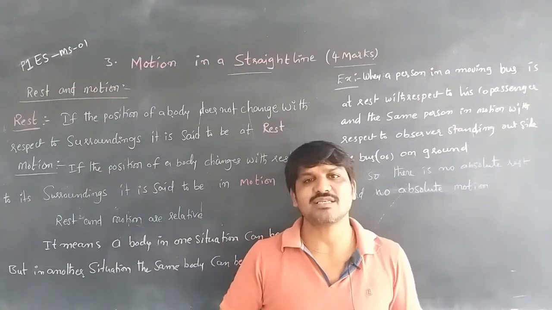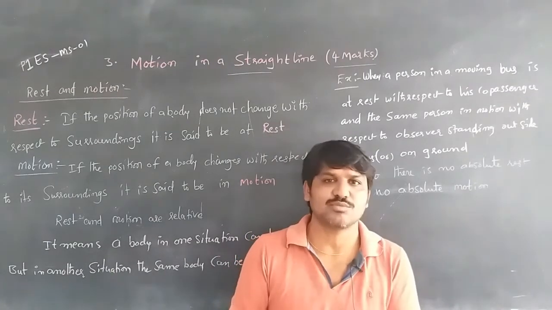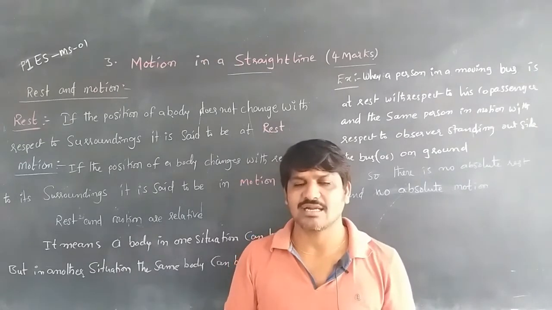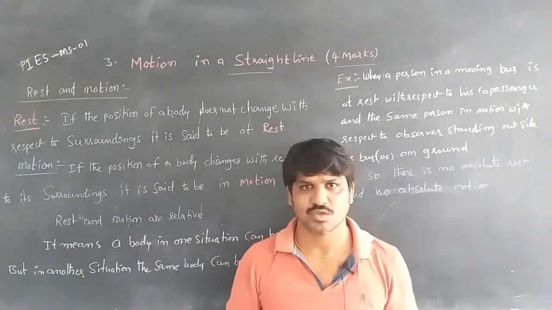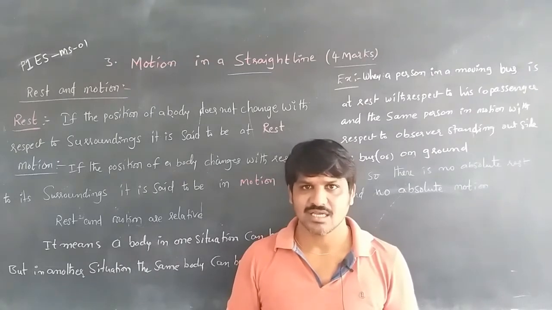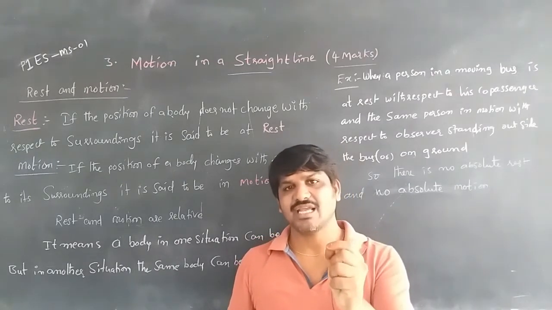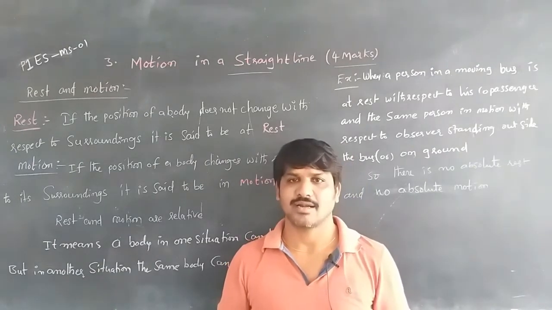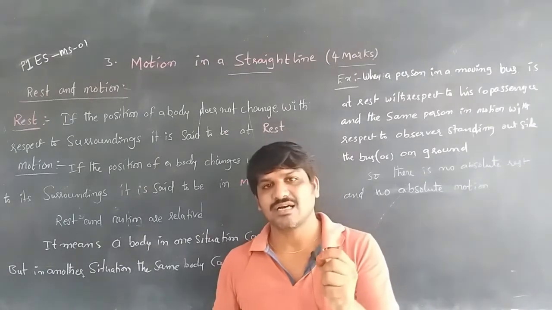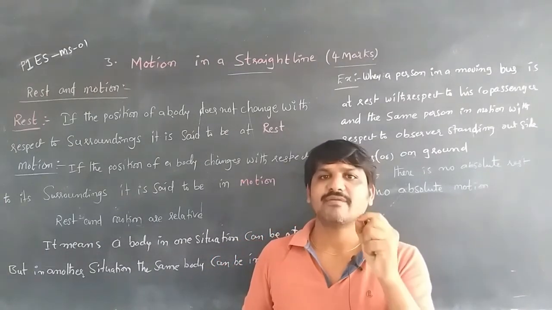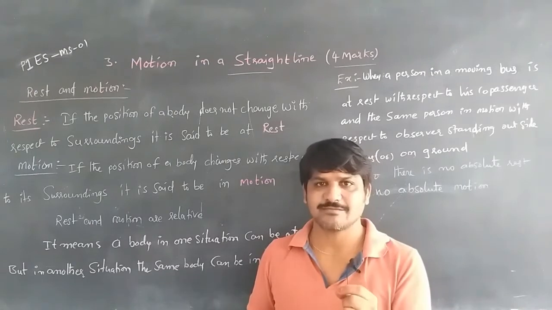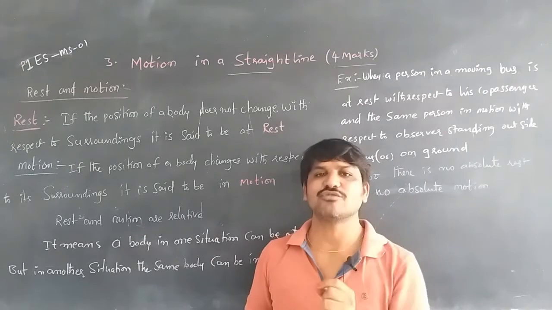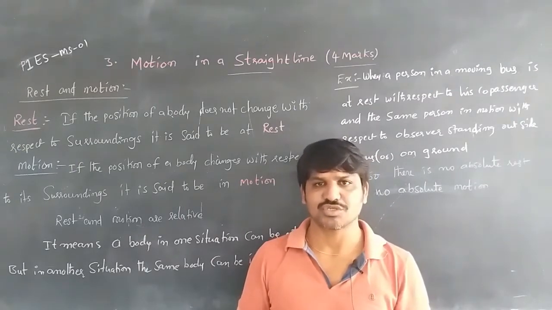That means the same person in two situations is at rest and in motion, so we can say there is no absolute rest and no absolute motion. Once again, rest means the position of a body does not change with respect to its surroundings. If the position of a body changes with respect to its surroundings, it is called motion.